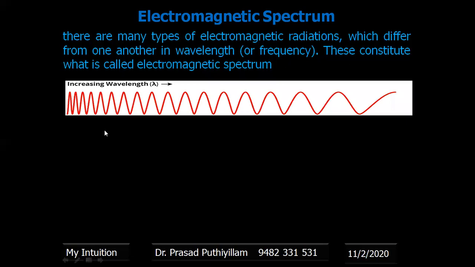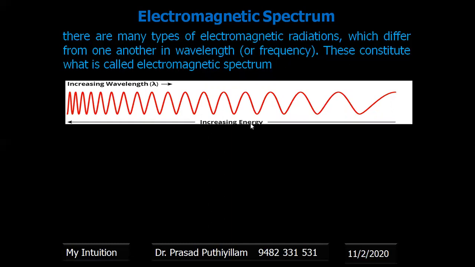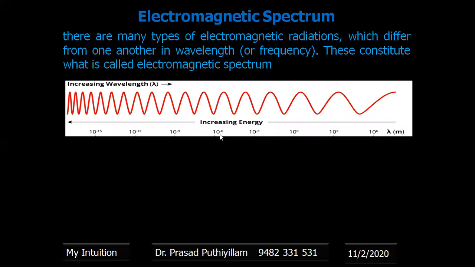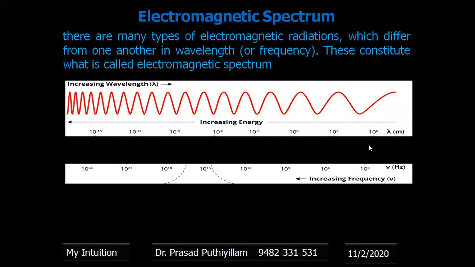The electromagnetic spectrum can be represented with increasing wavelength. As the wavelength increases, obviously the energy decreases. Wavelength is represented as lambda, and its unit is meter. The electromagnetic spectrum can also be represented in terms of frequency, nu, which is in hertz or second inverse. As the wavelength increases, the frequency decreases.